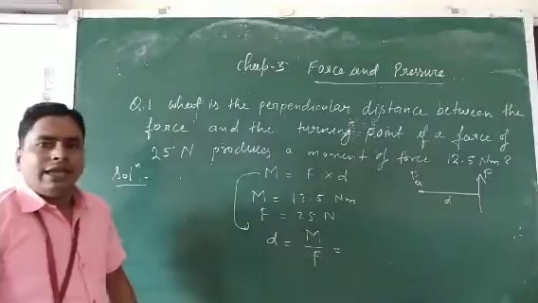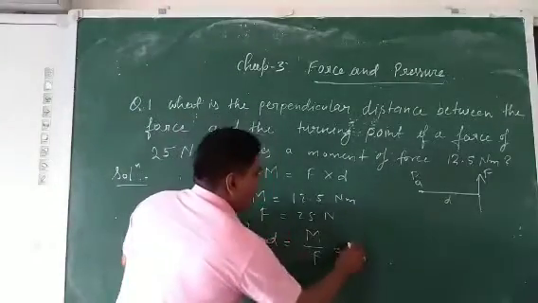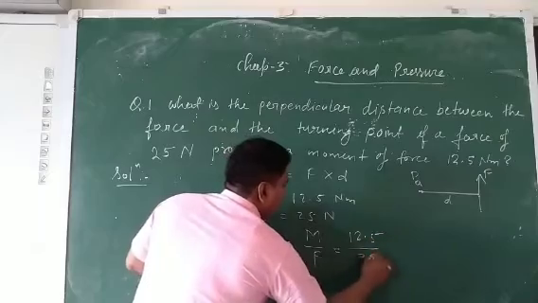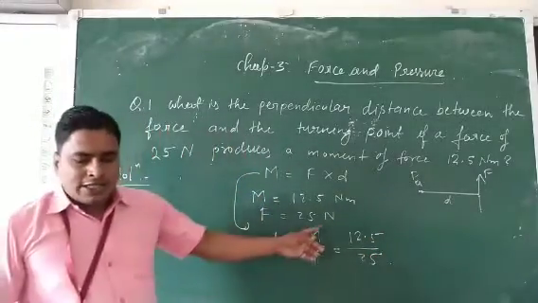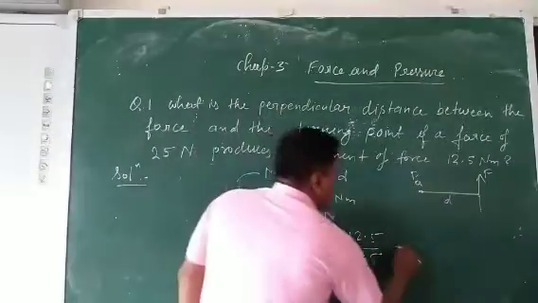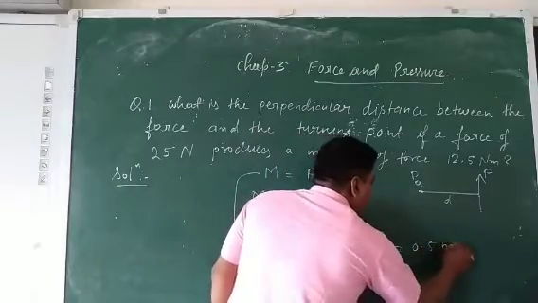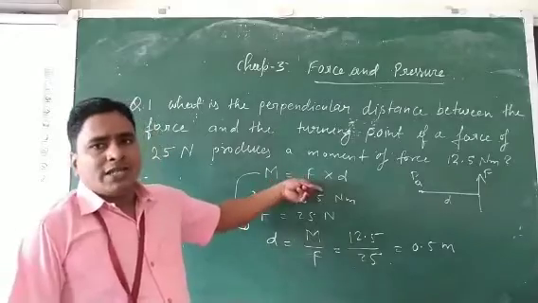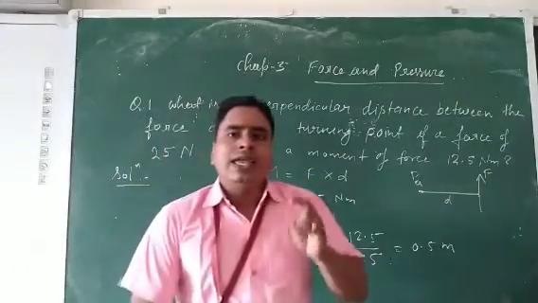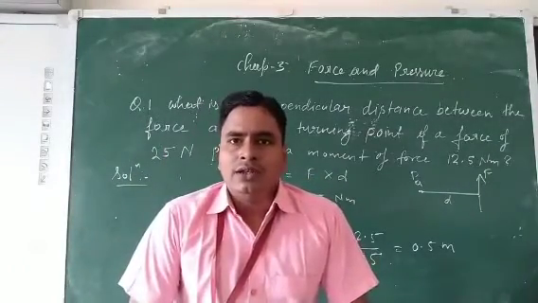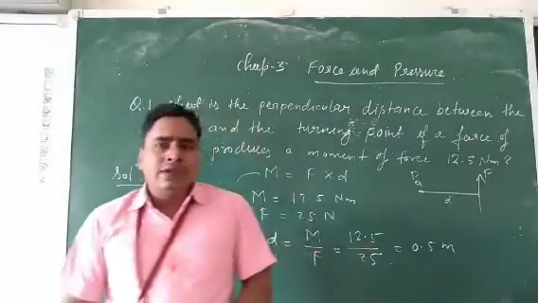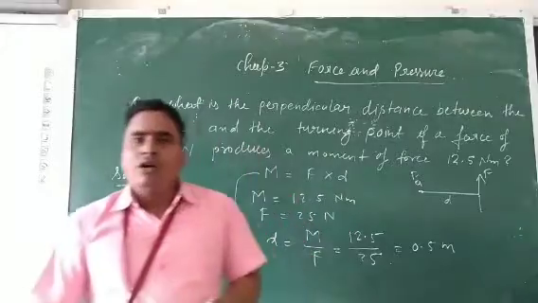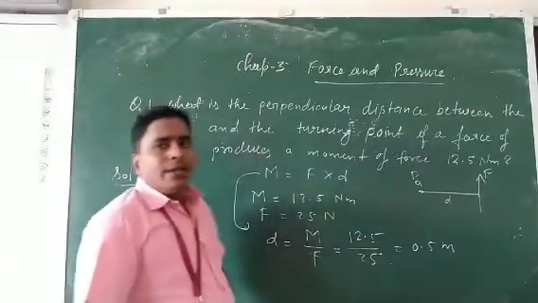M by F. So, putting the value of moment of force and force, 12.5 upon 25. Solve this one, we will get the value, what? 0.5 meter. Clear? So in all three quantities, if two are given, easily you can find the third one. Some more numericals are given in the exercise. You will try to solve them. Now, we will proceed to your next topic, pressure.